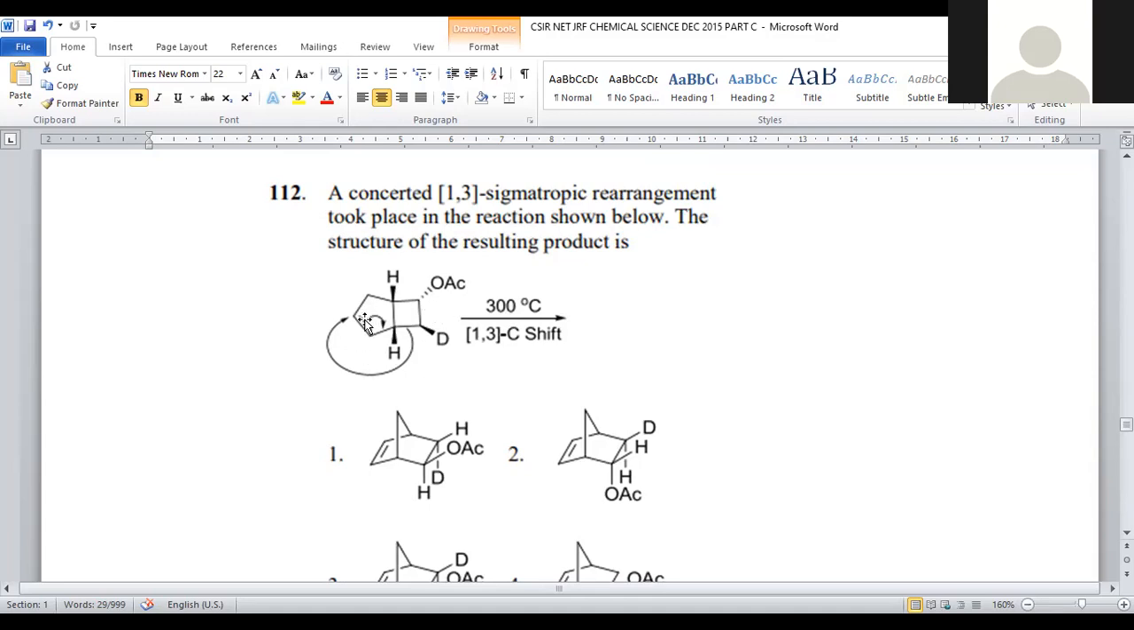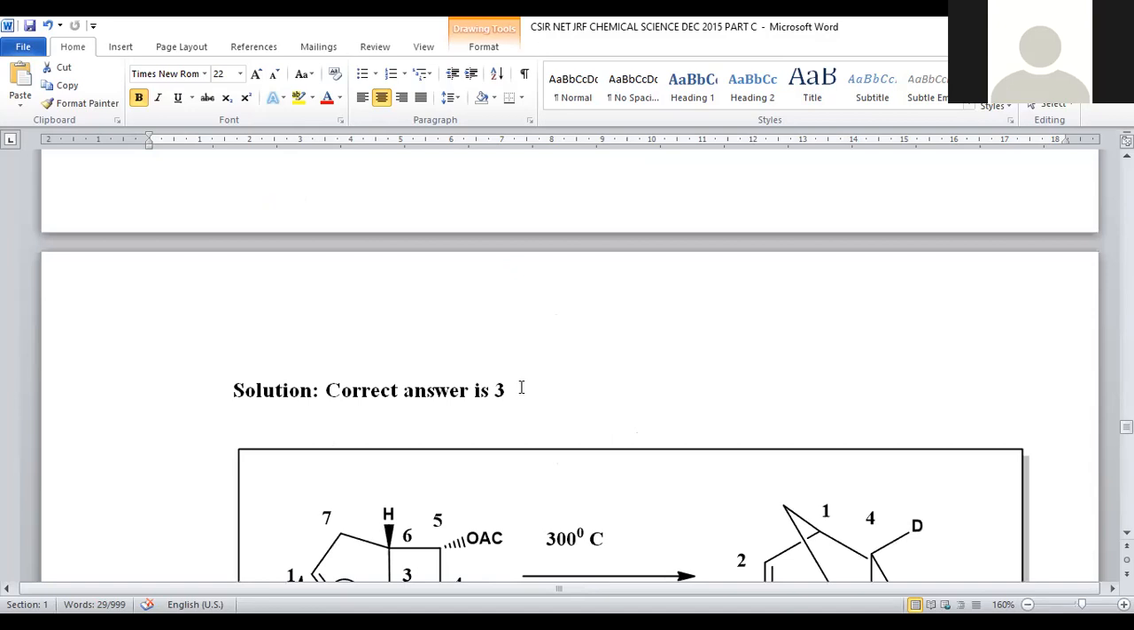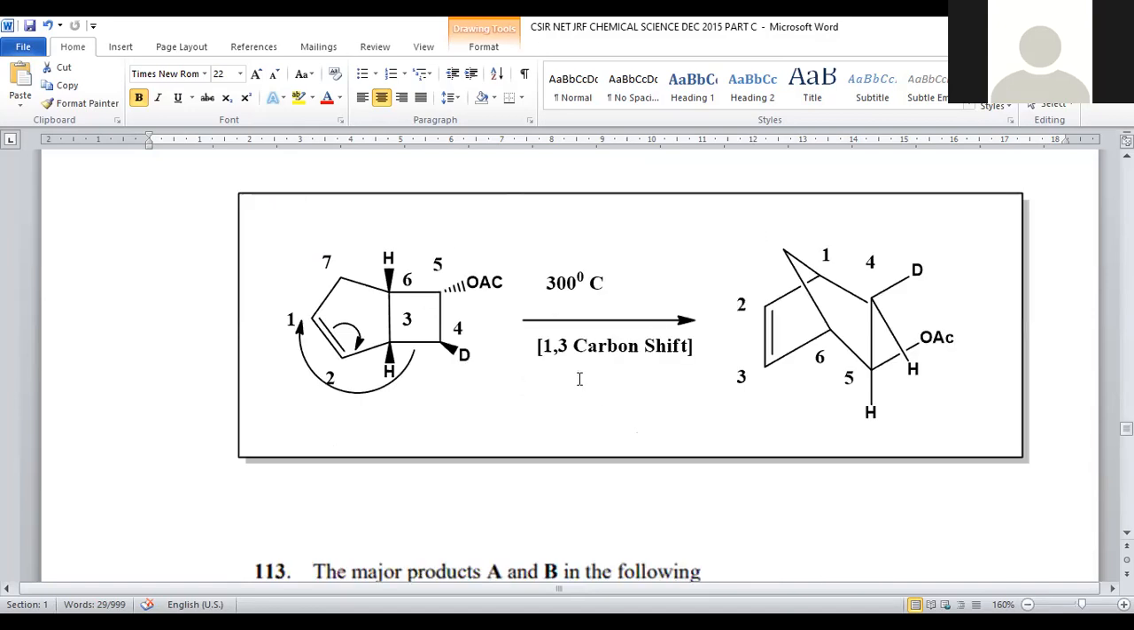Right, so a bicyclic system with a double bond and side chains: an OAc group is there, a deuterium atom is there, and the bridged hydrogens are towards the viewer. Now it is performed at 300 degrees centigrade and a 1,3 sigmatropic rearrangement is carried out. Then what will be the product? For that purpose, let us see the entire mechanism.